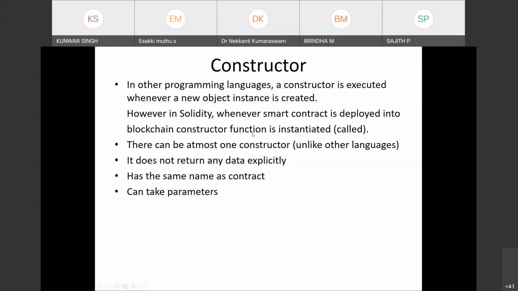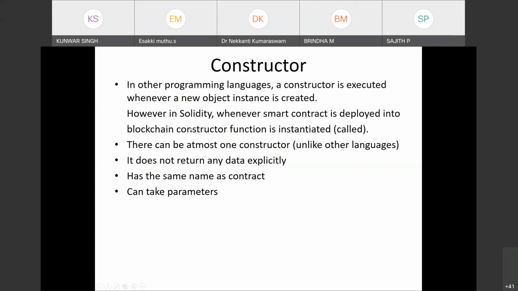When you deploy the smart contract inside the transaction into the blockchain, at that time the constructor in the smart contract is called. Generally it is used to set the owner, the person who deployed it, because someone has to be the owner of the contract.